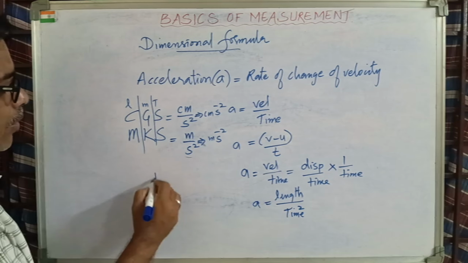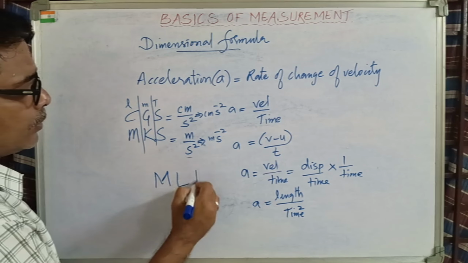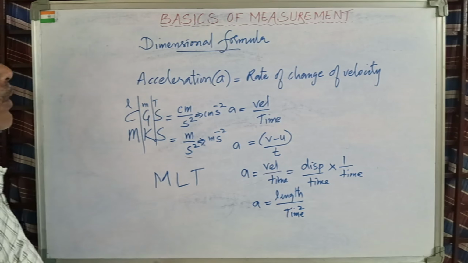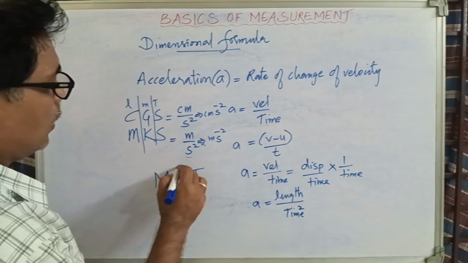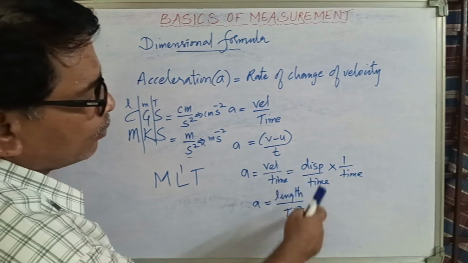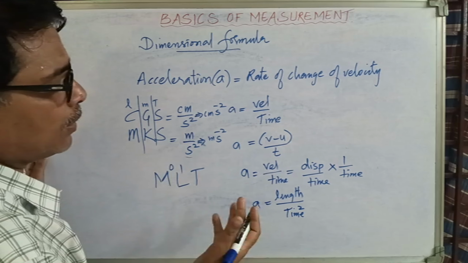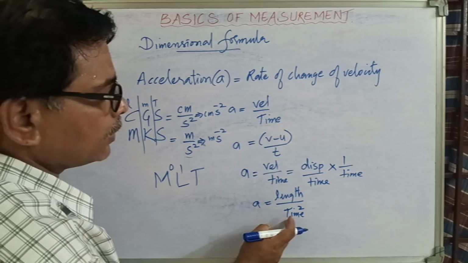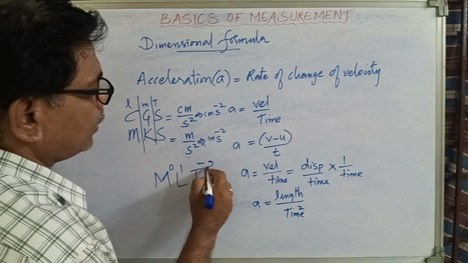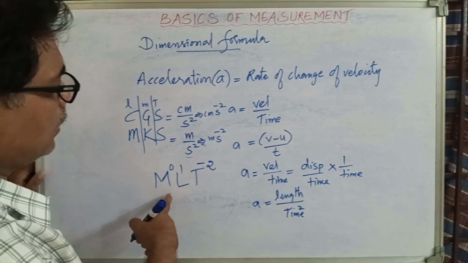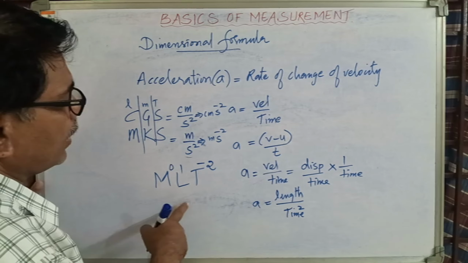Right, leave it. Now M, L, T, dimensional formulas. What do you have here? Length, on the top, length. Okay, length is one. Do you have anything related to mass? No, mass, you don't have anything related to mass. You have related to time? Yes, something is related to time, but it is denominator, it's coming on the top, therefore -2. So this is the dimensional formula for acceleration.